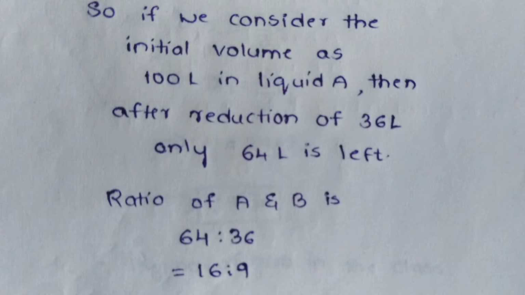And we have only 64 liters of liquid A in the mixture, and the rest, 36 liters, will be liquid B. Now we are supposed to find out the ratio of A and B in the final mixture, which is nothing but 64 is to 36, that is 16 is to 9. So option C will be the correct answer.